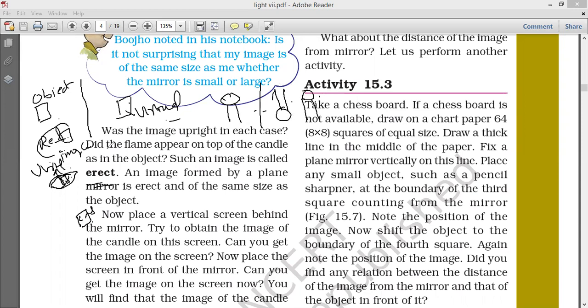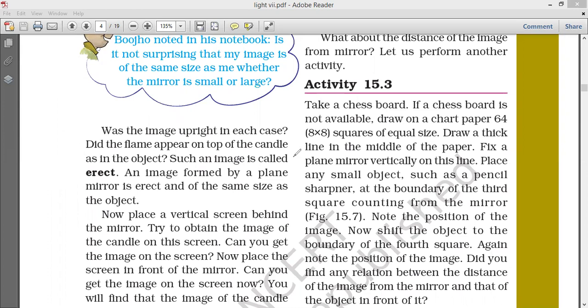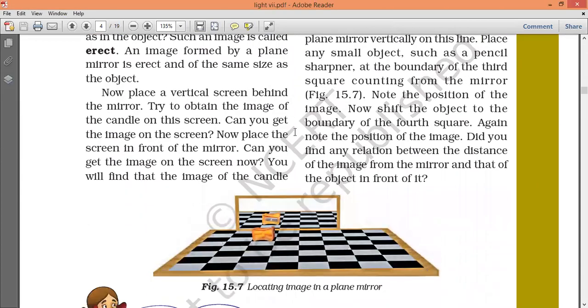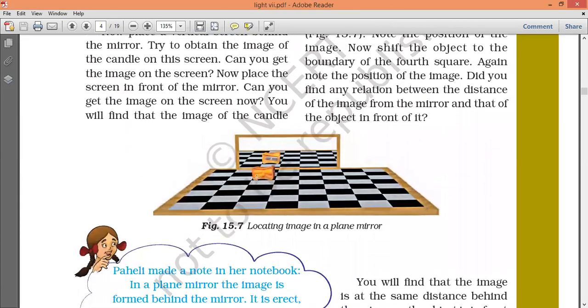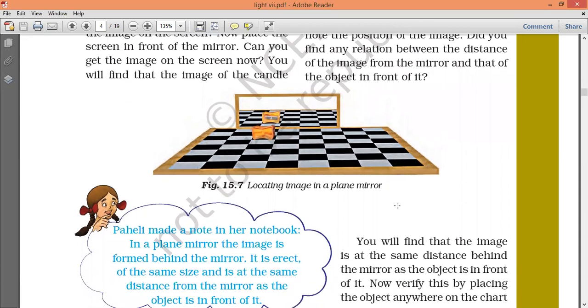So these two terms: erect and inverted. In a plane mirror, what have you seen? This is an erect image, means the same, not inverted. See here, this is the object, this is the image. This is erect and virtual.